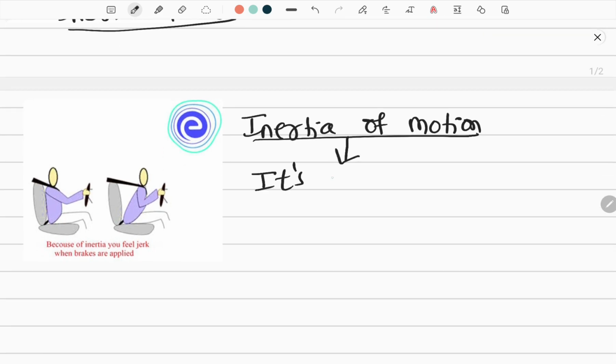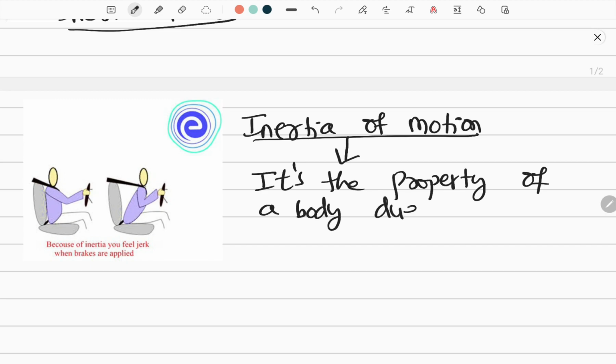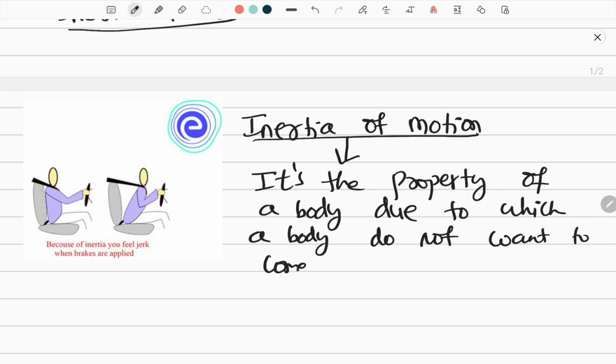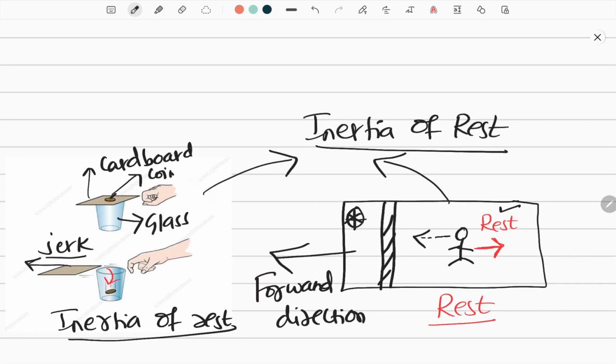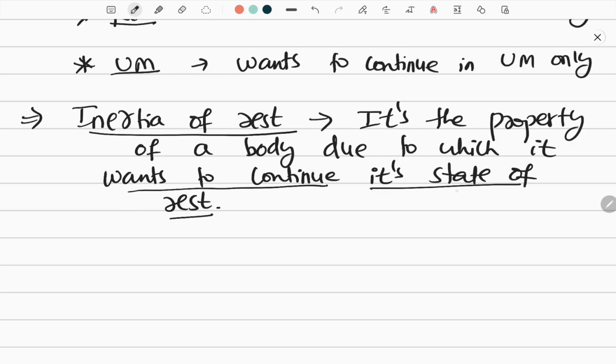Okay, inertia of motion is the property of a body due to which it wants to be in its state of motion only, or it wants to continue its motion. You can say that it is the property of a body due to which a body does not want to come to rest. In inertia of rest, it wants to be at rest only. It wants to continue its state of rest.